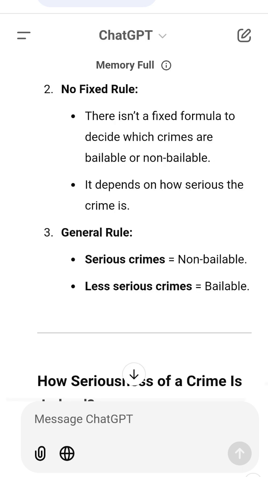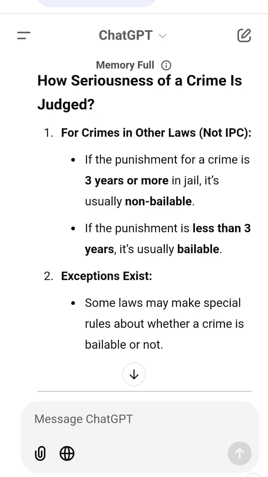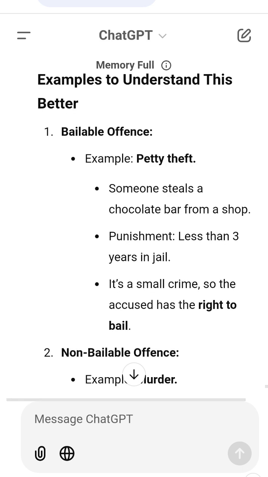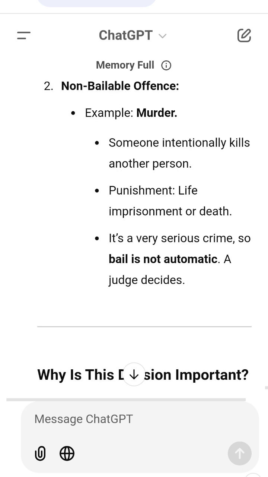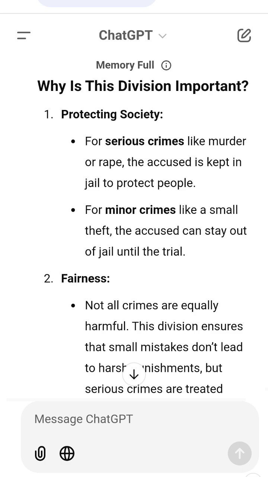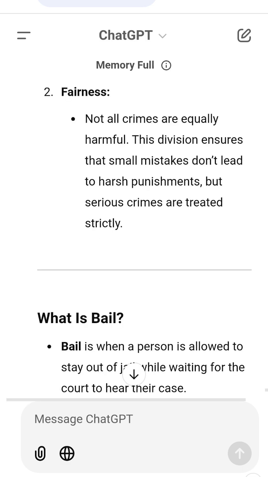Extra points to note. 1. Judges can refuse bail even in bailable cases. If the judge believes the accused might run away or commit the crime again, they can refuse bail. 2. Purpose of bail. Bail is not meant to punish the accused. It's a way to make sure they come to court when needed. 3. In serious crimes, in non-bailable offences, the judge carefully checks whether releasing the accused will harm society or interfere with justice.